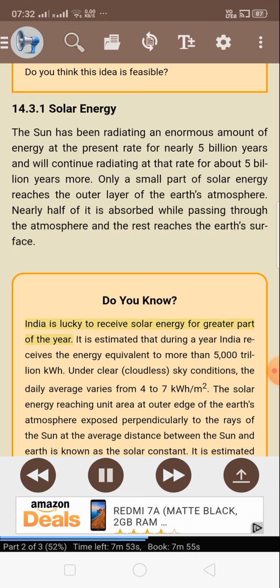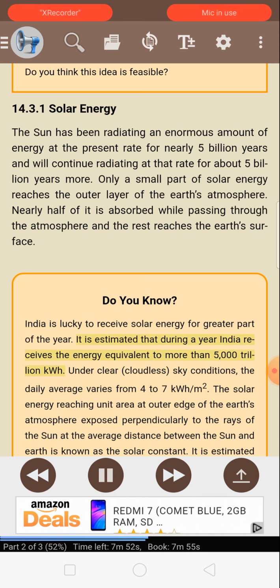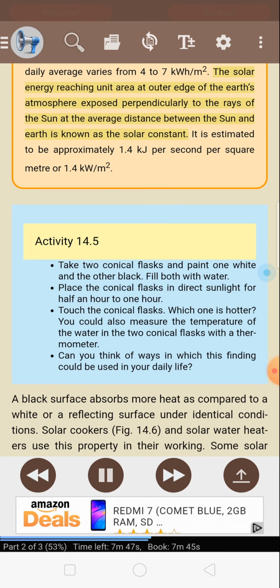Do you know? India is lucky to receive solar energy for the greater part of the year. It is estimated that during a year India receives energy equivalent to more than 5,000 trillion kilowatt hours. Under clear, cloudless sky conditions, the daily average varies from 4 to 7 kilowatt hours per square meter. The solar energy reaching unit area at the outer edge of the Earth's atmosphere, exposed perpendicularly to the rays of the sun at the average distance between the sun and Earth, is known as the solar constant. It is estimated to be approximately 1.4 kilojoules per second per square meter, or 1.4 kilowatts per square meter.